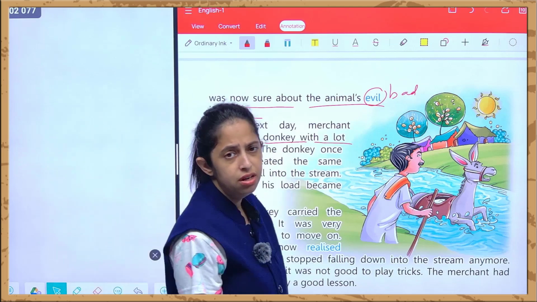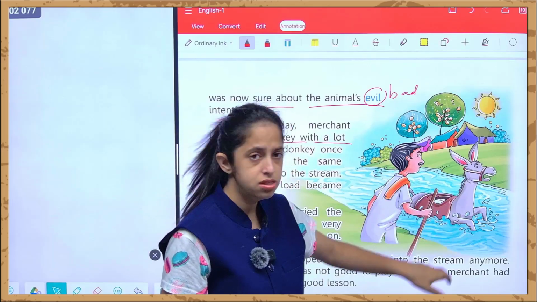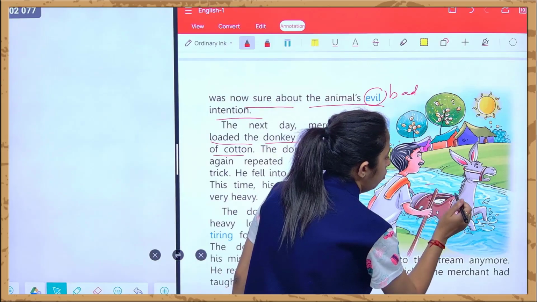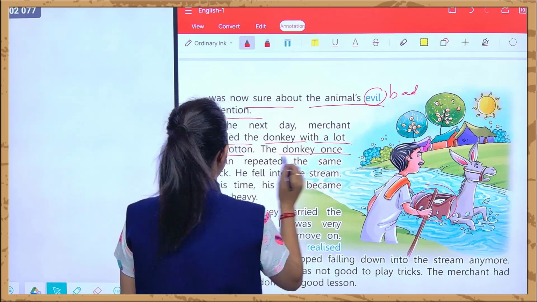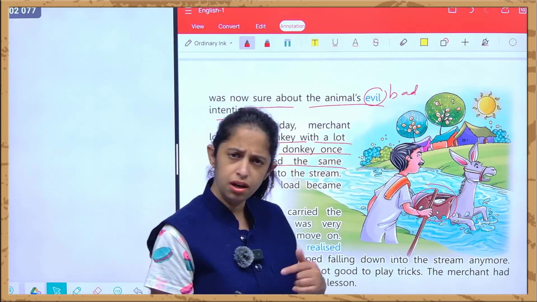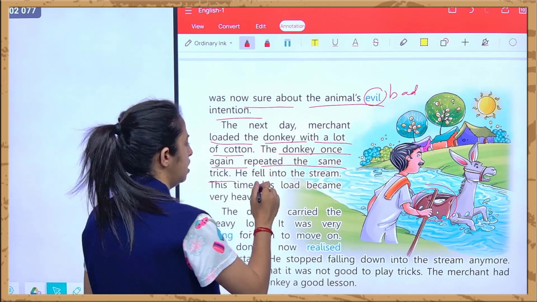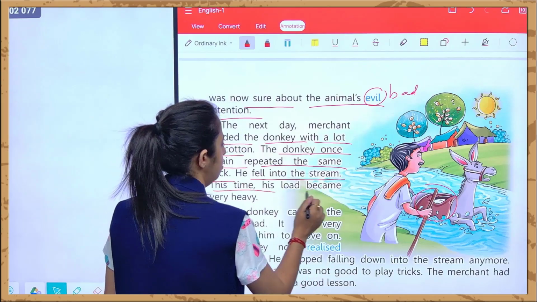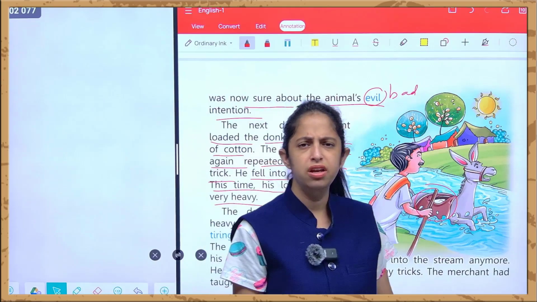Now, the very next day, the merchant loaded the donkey with cotton at the back of him. See now what happened. The donkey once again repeated the same trick. और donkey ने वापस से वही trick अपनाई दोबारा से to fall into the stream. But this time when he fell into the stream, the load became very heavy. Why did the load become very heavy?